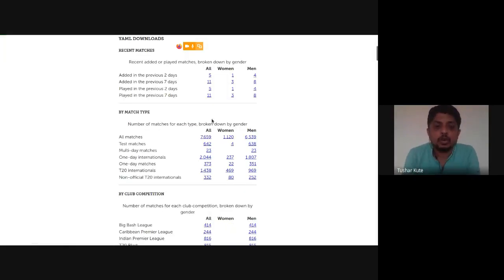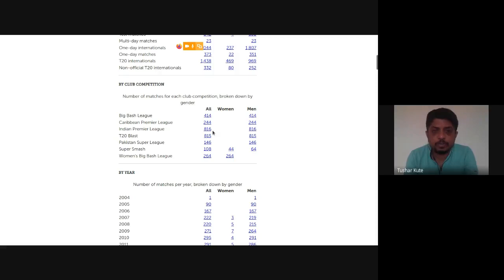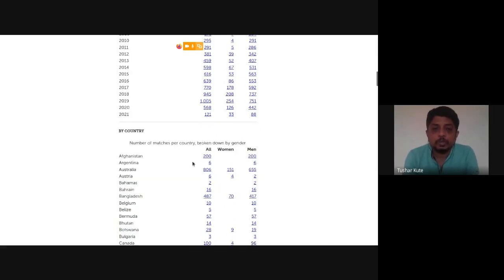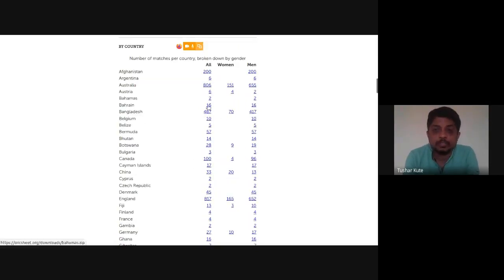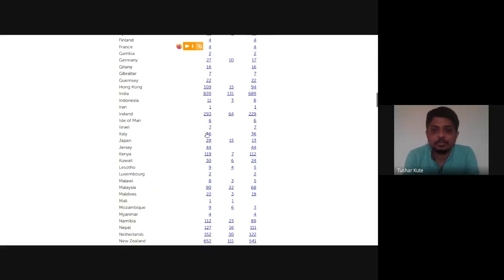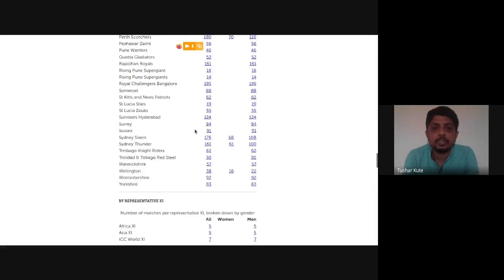All the matches, all club competitions, like here you can see Indian Premier League, 816 matches are there. By year, we can see 2004 to 2021. The number of matches according to countries also: you can see Afghanistan has played 200 matches, India 820. Even by team, information is present.